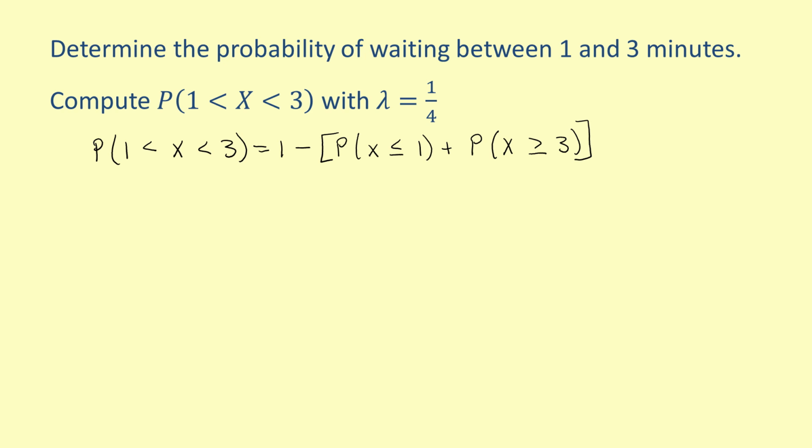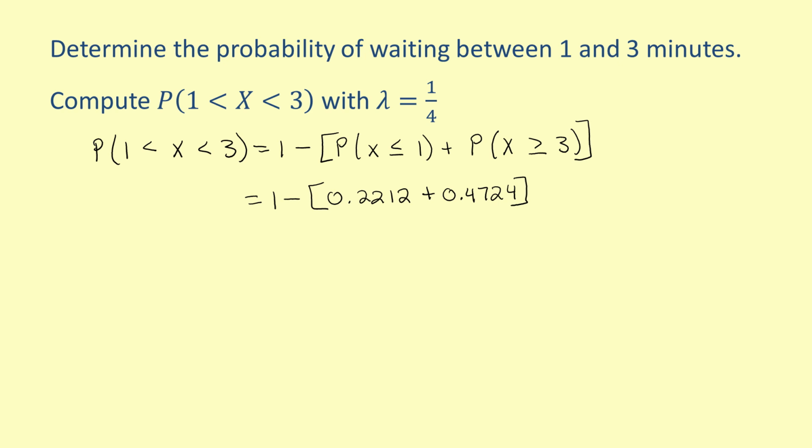Substitute the values calculated previously and the equation becomes the probability equals 1 minus the sum of 0.2212 and 0.4724.